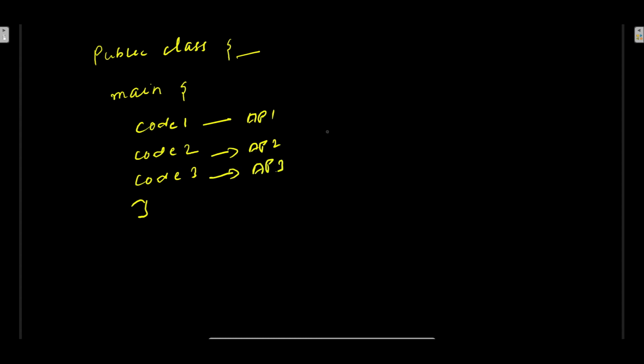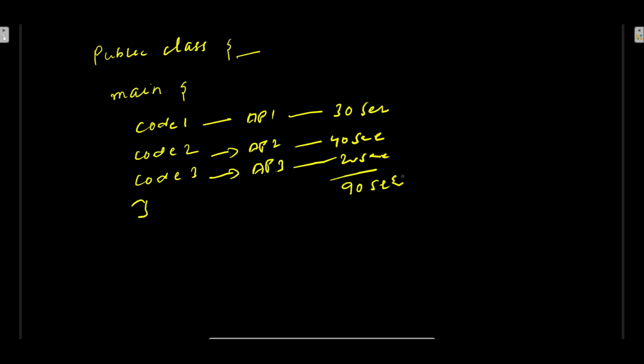Now when you run the code in the sequential way, let's say API 1 will take 30 seconds, this one will take 40 seconds, and this one will take 20 seconds. If you calculate this, all together it will take around 90 seconds, right?